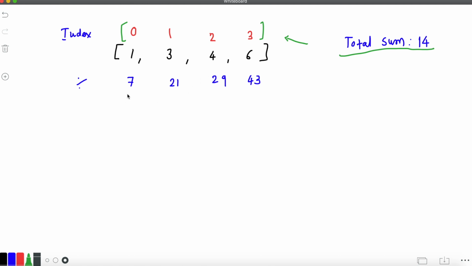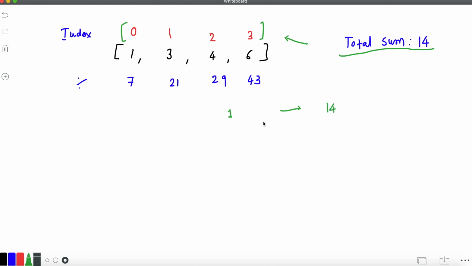So we need to generate index 0 only 7% of the time, index 1 21%, index 2 29% and index 3 43%. That's how we want to generate it. So how do we generate that proportion? One thing we know is that we have weights starting from 1 and going up to the total sum. So we have this range available with us.